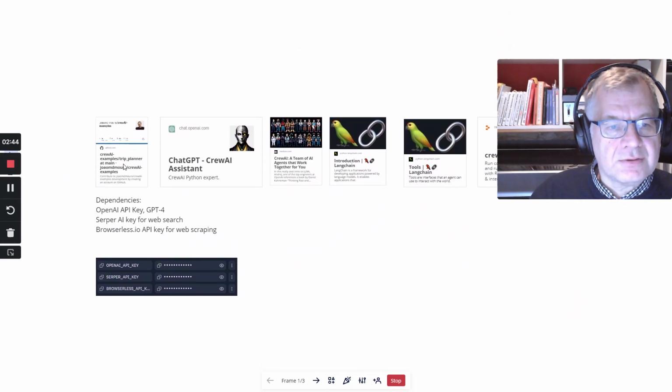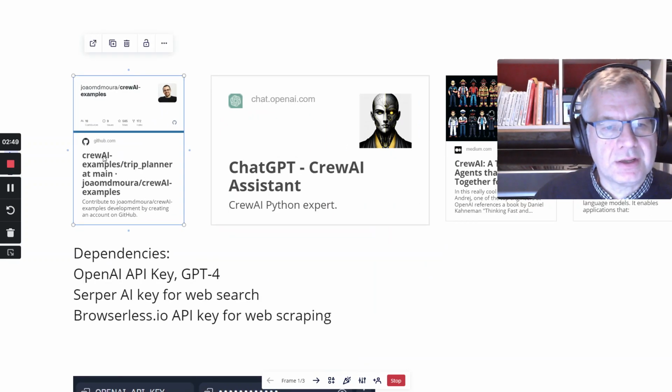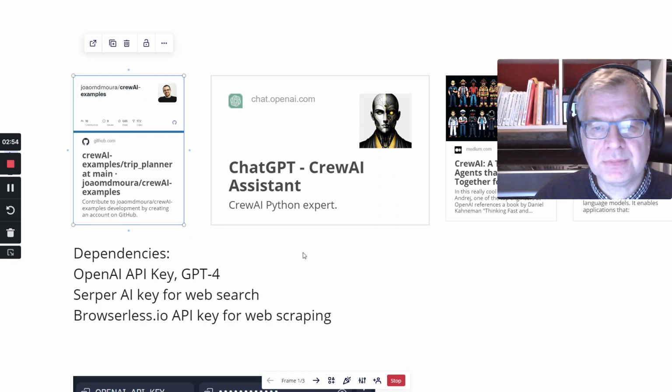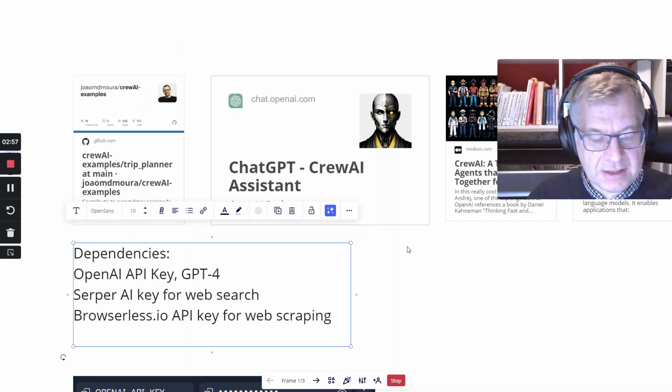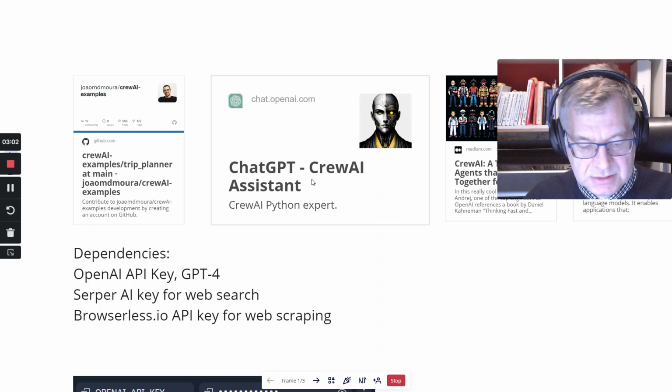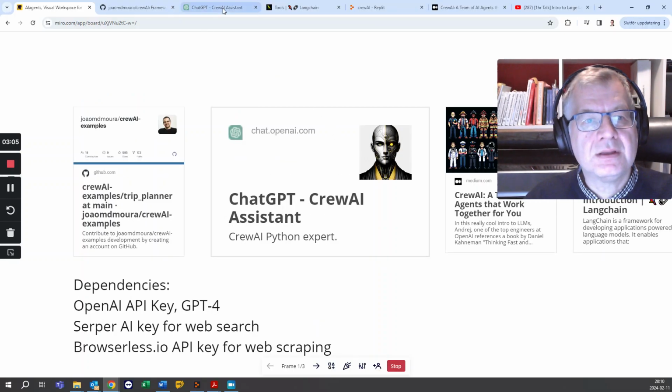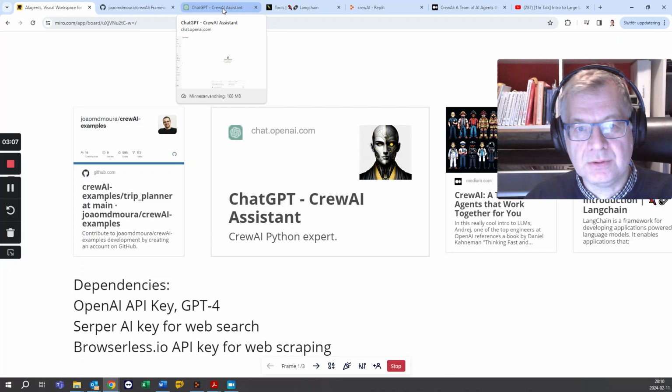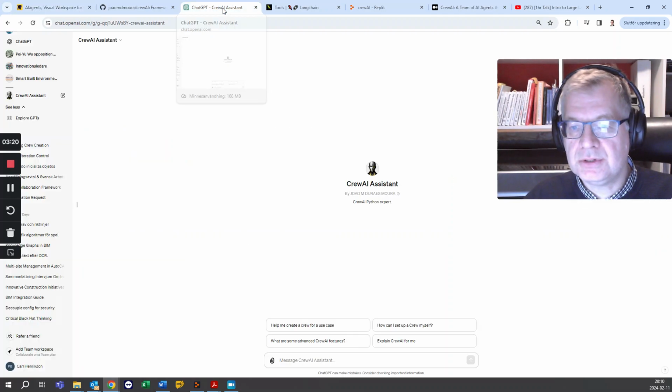And here you can find the GitHub page for crewAI and this trip planner example that I'm showing you here. And they have even provided something very useful, a chat GPT assistant that can help you when you have questions, and it can even pre-fill many of the prompts and so on that are relevant. So maybe we should have a look at that.